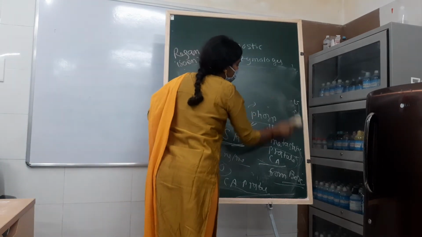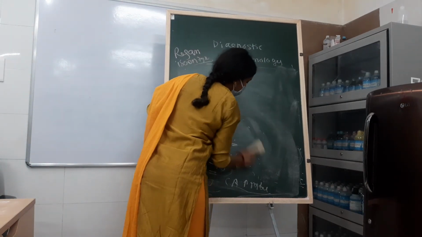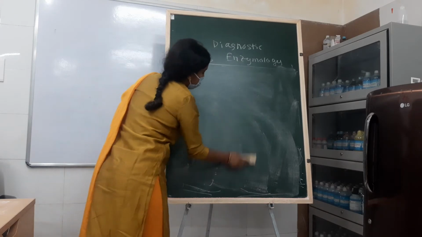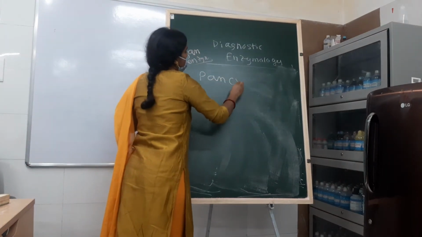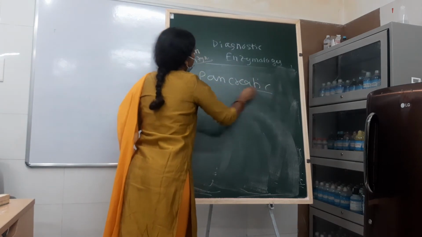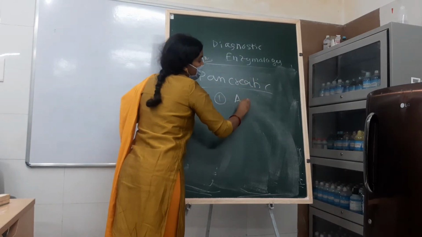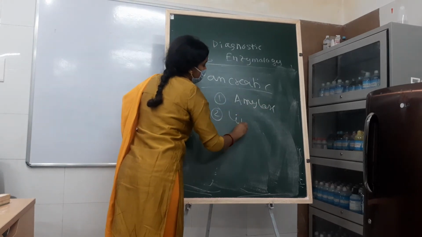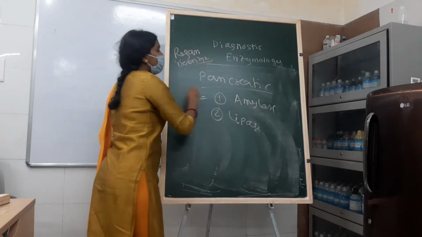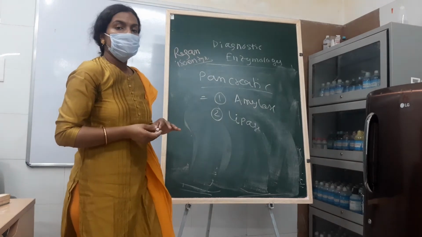Okay. Now is the pancreas. The enzymes from the pancreas. What are the pancreatic enzymes? Two main enzymes of the pancreas: one is amylase and another is lipase. So what is the function of amylase? We all know that it digests starch.